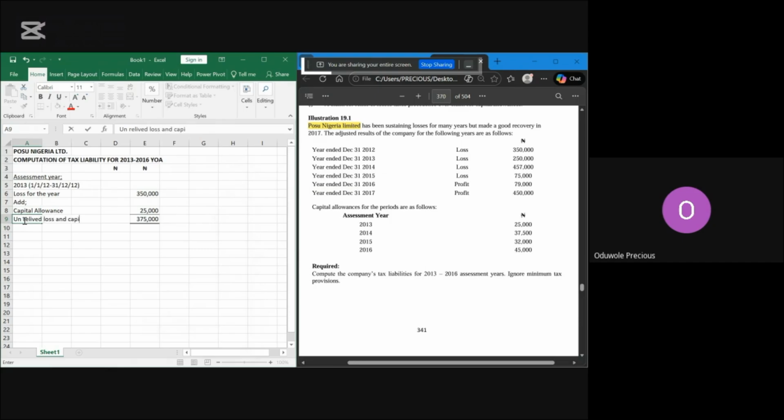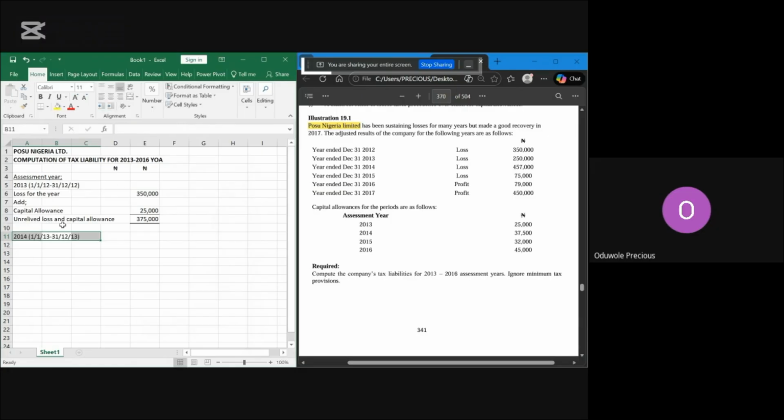Capital allowance. Some people will say unrecouped or unrelieved, any one out of the two that I want to go for. So we are done with 2013 year of assessment. So the next one will be 2014. So just copy and paste or change this one. So this one will be 13 also.